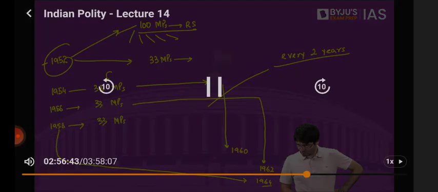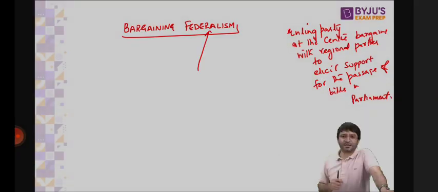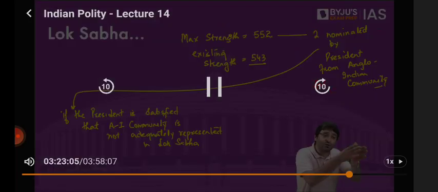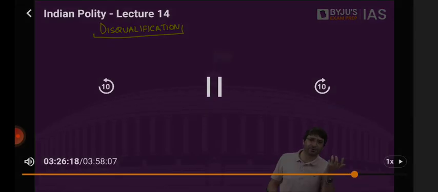Which means at the union, at the center, their own strength was 245. You can't increase, but you can. 543 is excluding them. So previously it used to be 545. 543 elected, 2 nominated.